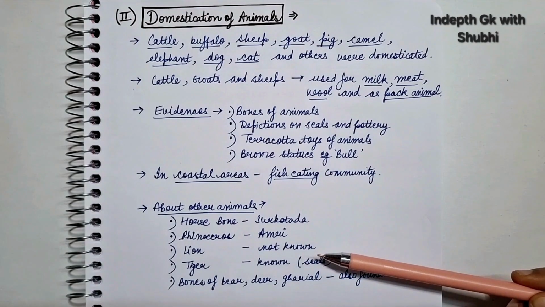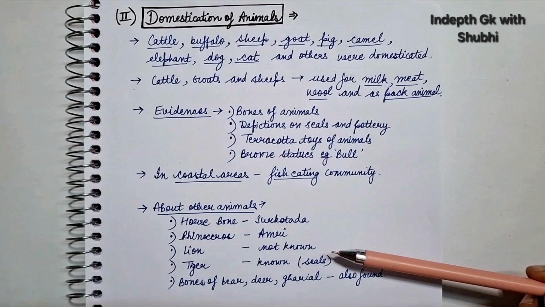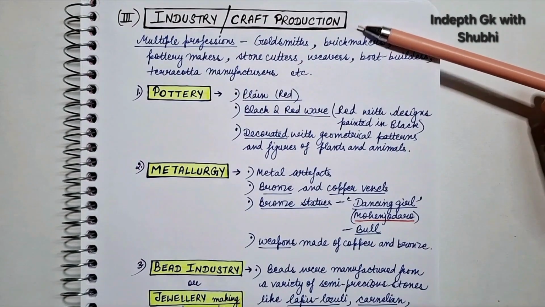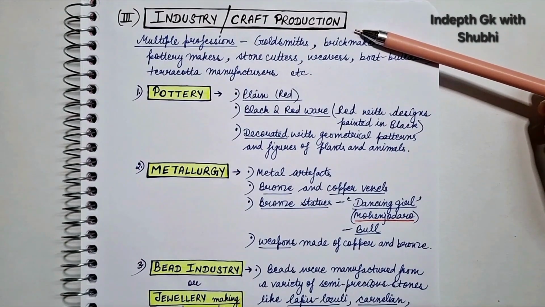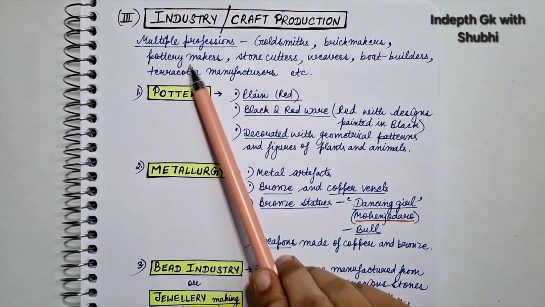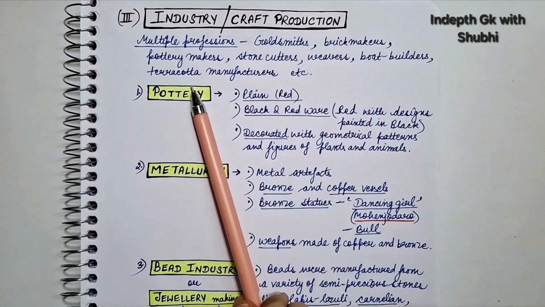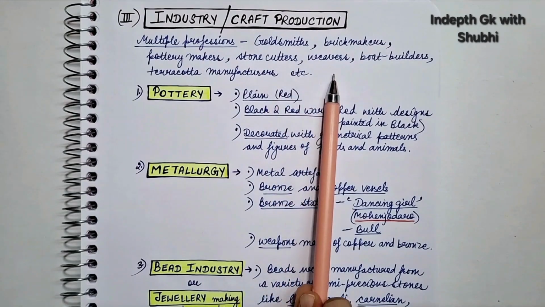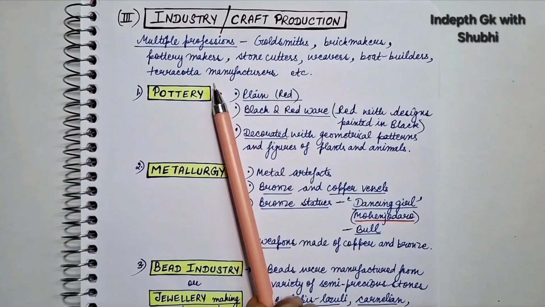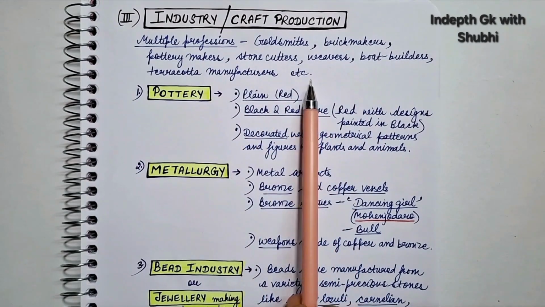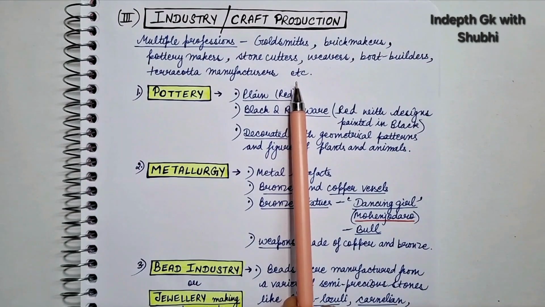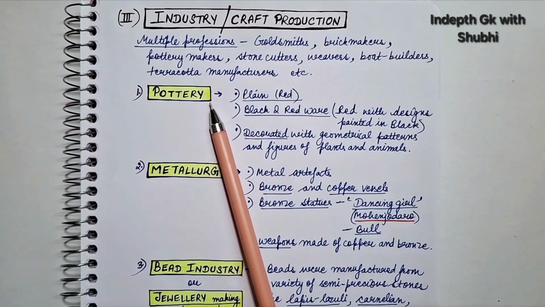Next we'll discuss the industry and crafts production of the civilization. So there were multiple professions in this civilization. These were goldsmiths, brick makers, pottery makers, stone cutters, weavers, boat builders, terracotta manufacturers, etc. So we will discuss all of these industries one by one. First of all is the pottery making industry.